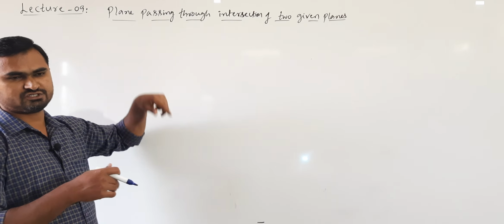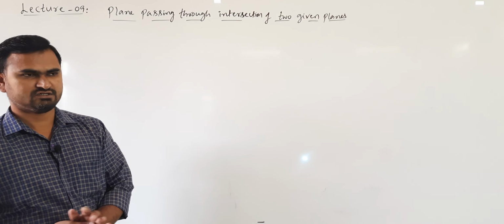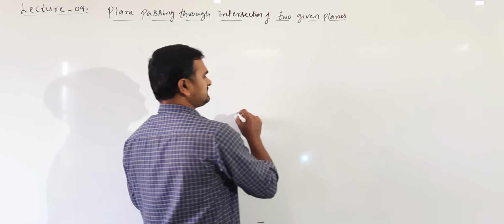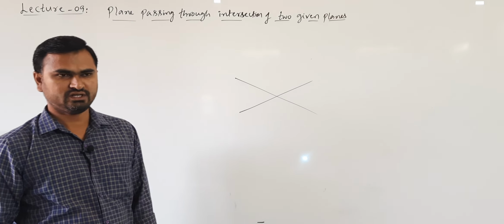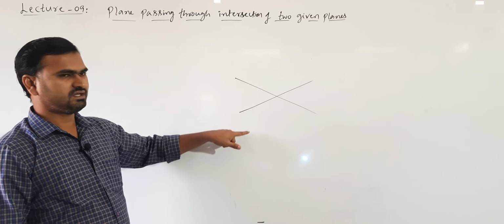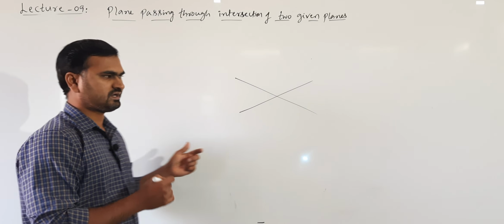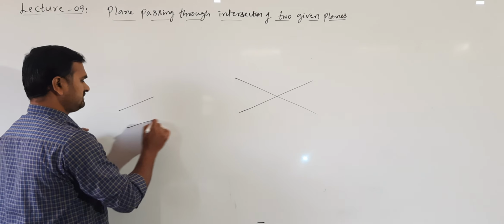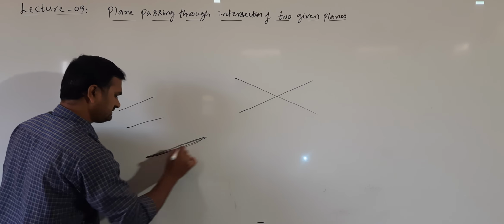Understand? So before studying about this intersection of planes, first we will study about intersection of lines. When two lines are given, either the lines are parallel, or coincident lines, or intersecting lines. Parallel lines we know never intersect, coincident lines we know lie on the other line.